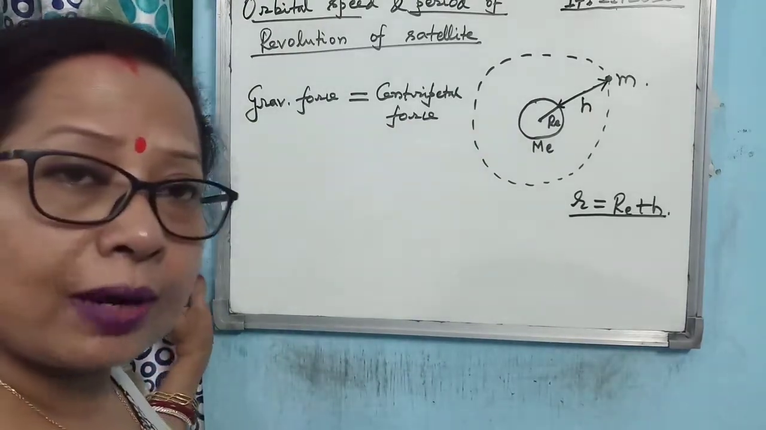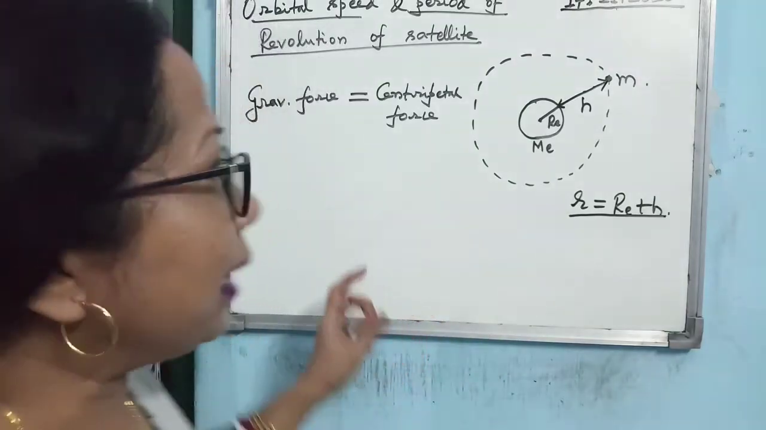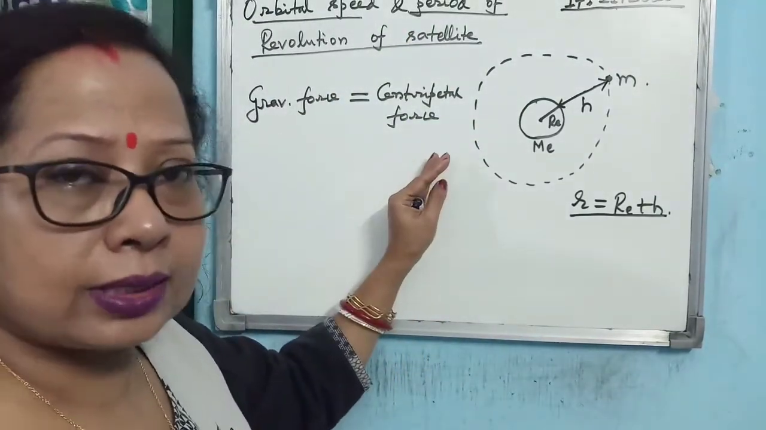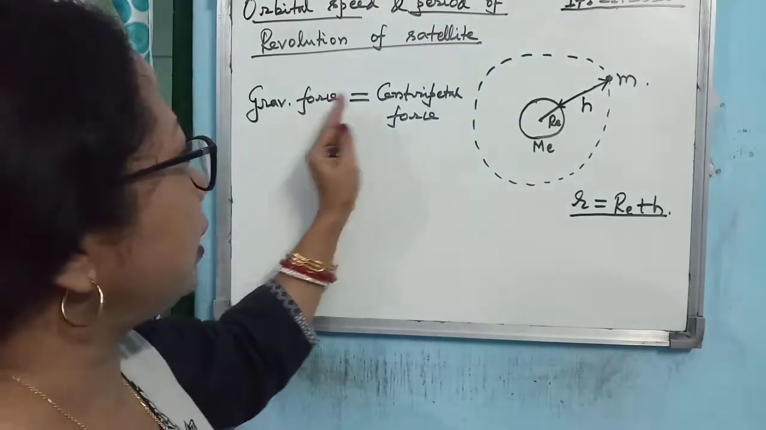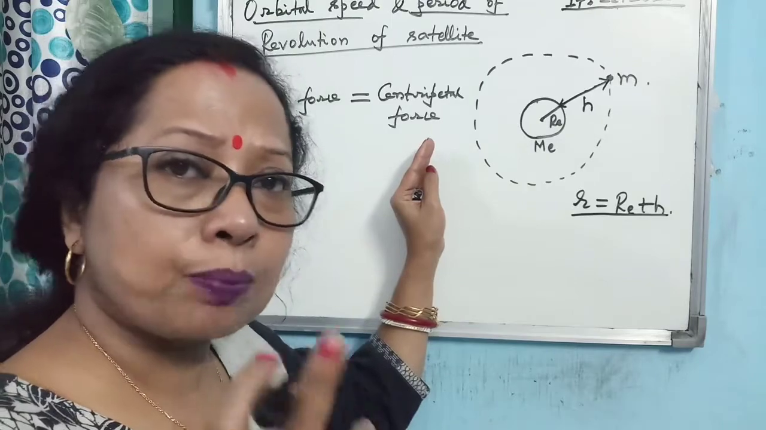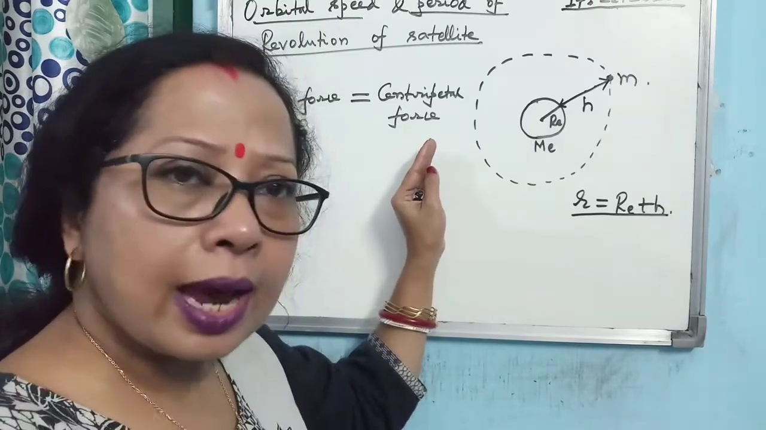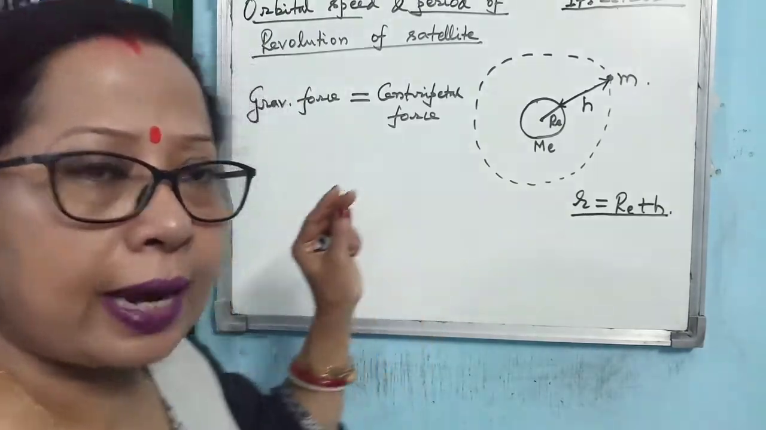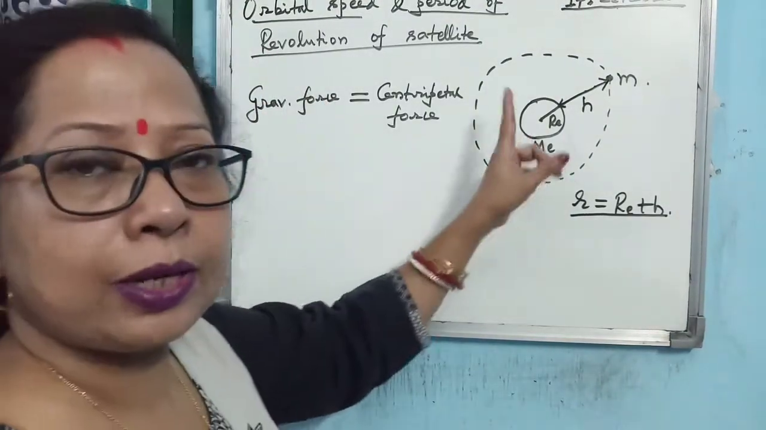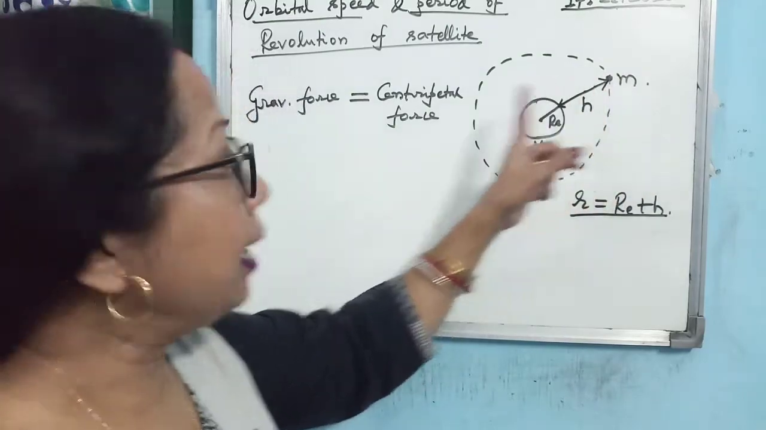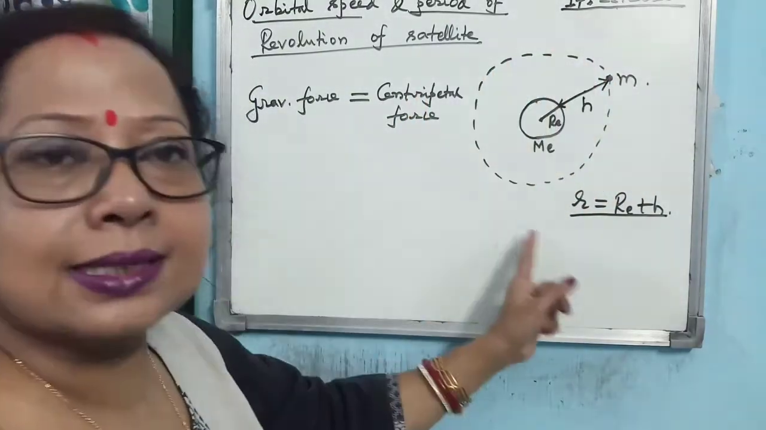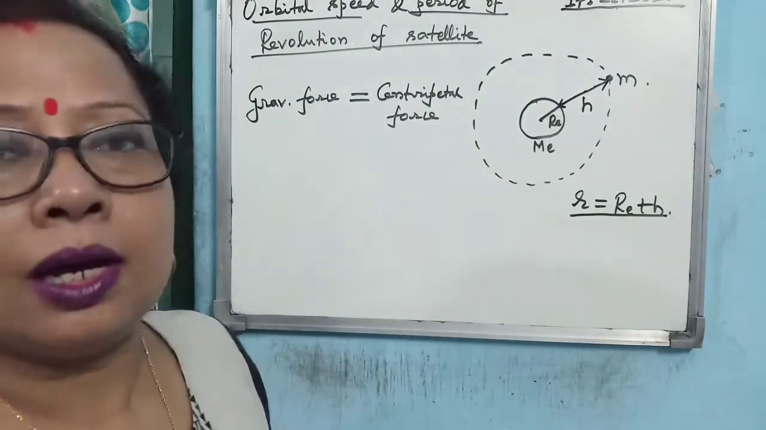I have said verbally a big sentence, but as my board is very small, I have not written the entire sentence. I have only written gravitational force equal to centripetal force, but as you are the students, you are supposed to listen to my voice and write down the full sentence. Once again, I am repeating: gravitational force acting between the planet and the satellite is equal to centripetal force needed by the satellite to revolve around the planet.